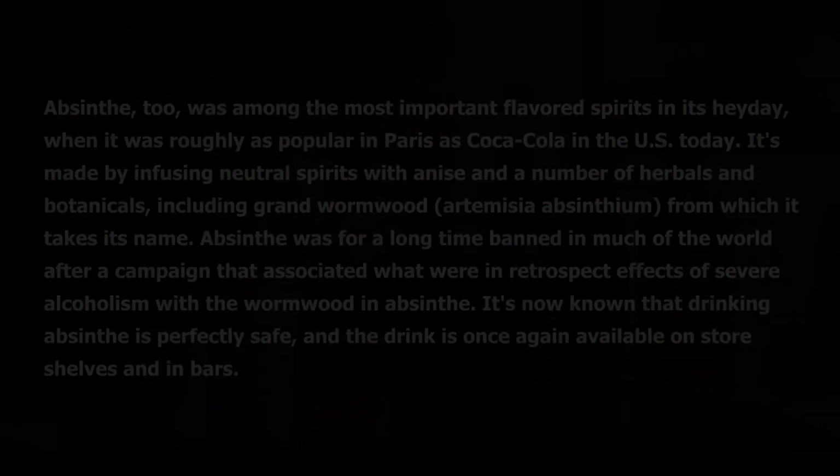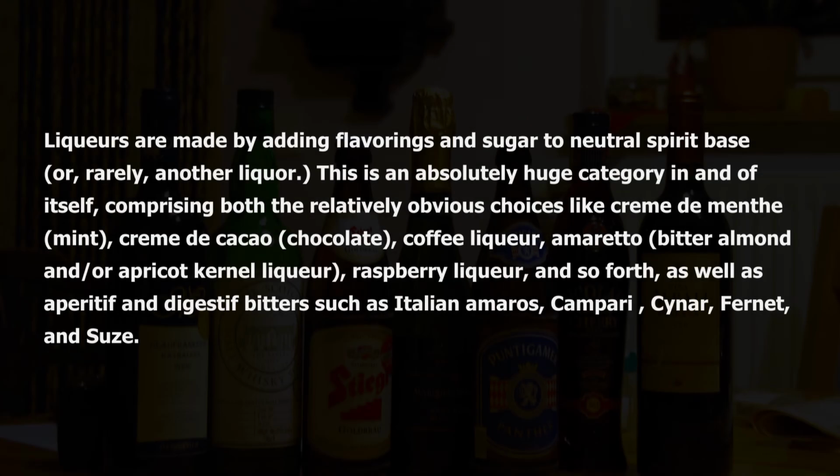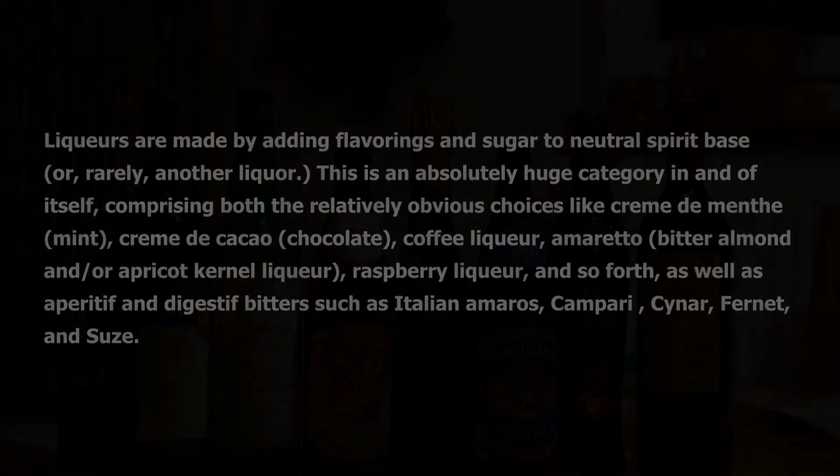Liqueurs are made by adding flavorings and sugar to a neutral spirit base, or, rarely, another liquor. This is an absolutely huge category in and of itself, comprising both the relatively obvious choices like crème de menthe, mint, crème de cacao, chocolate, coffee liqueur, amaretto, bitter almond and/or apricot kernel liqueur, raspberry liqueur, and so forth, as well as aperitif and digestive bitters such as Italian Amaros, Campari, Cynar, Fernet, and Suze.